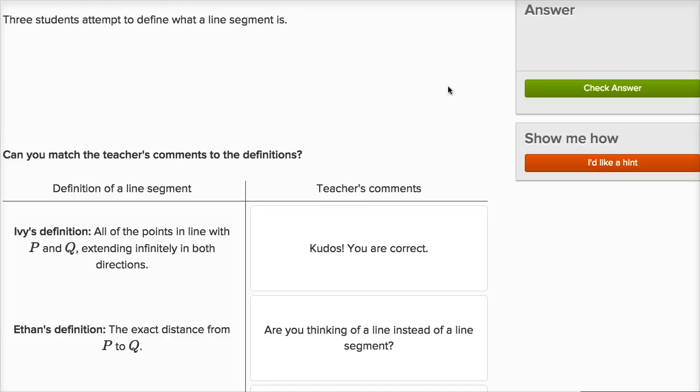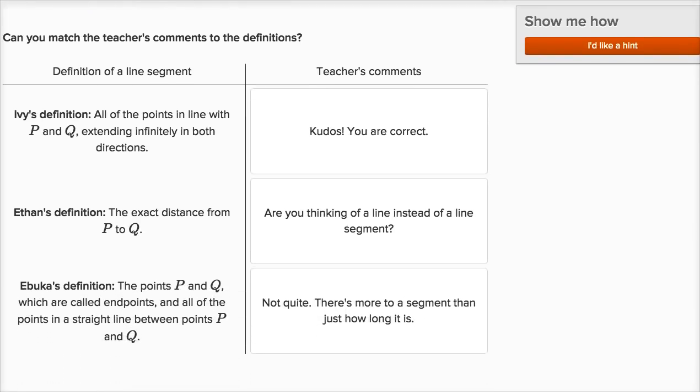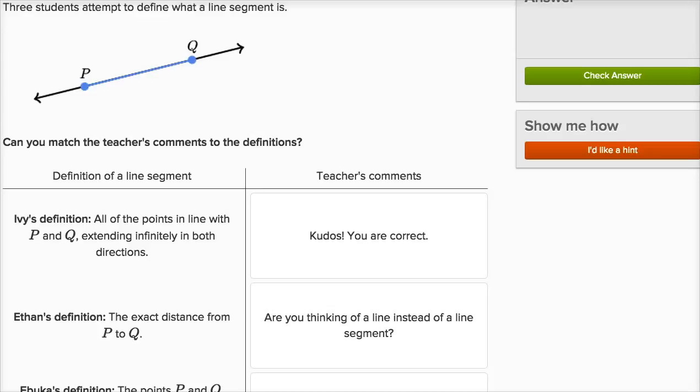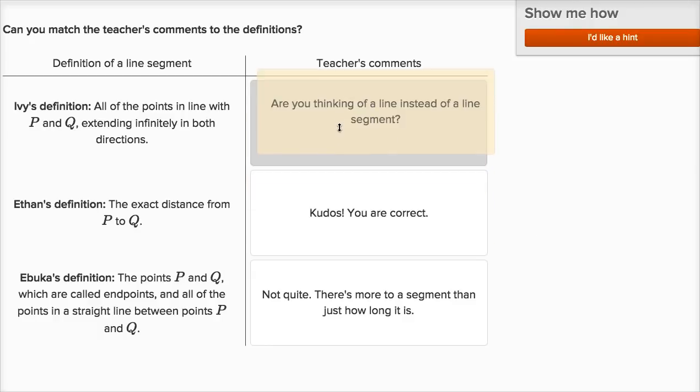All right. So three students attempt to define what a line segment is. And we have a depiction of a line segment right over here. We have point P, point Q, and the line segment is all the points in between P and Q. So let's match the teacher's comments to the definitions. Ivy's definition: all of the points in line with P and Q extending infinitely in both directions. Well, that would be the definition of a line. That would be the line PQ. That would be if you're extending infinitely in both directions. So I would say, are you thinking of a line instead of a line segment?